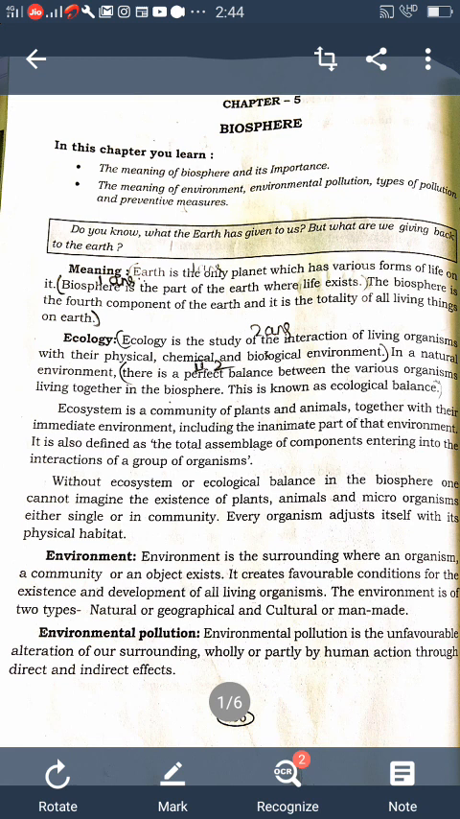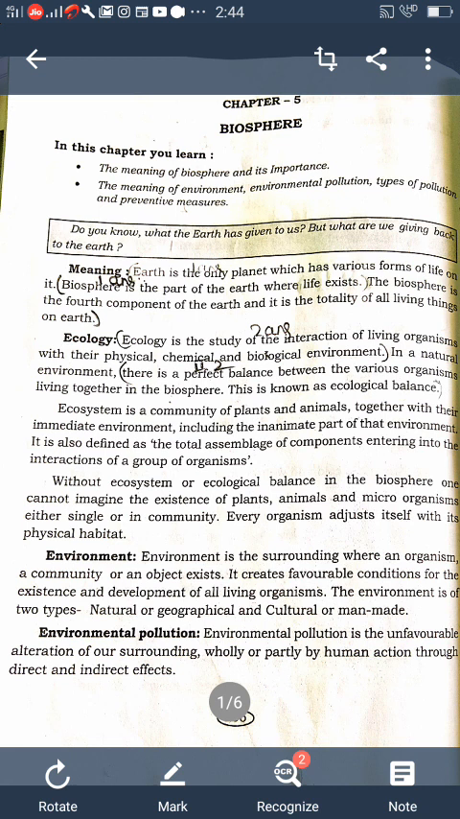So pollutants are of two types: visible pollutants and invisible pollutants. Which are the visible pollutants? Visible ones like smoke, gas, dust, garbage. And invisible ones are bacteria, toxic chemicals mixed with water, food, soil. They are invisible, but they also pollute the environment.